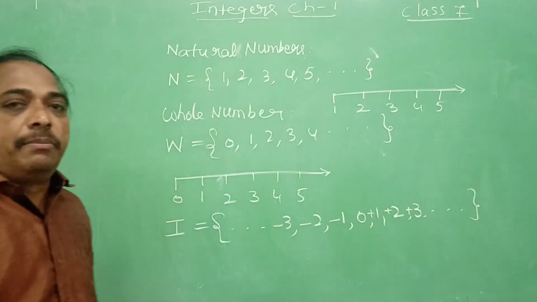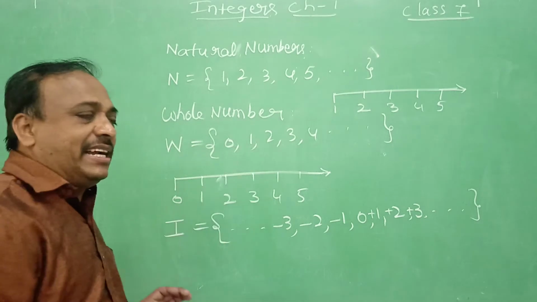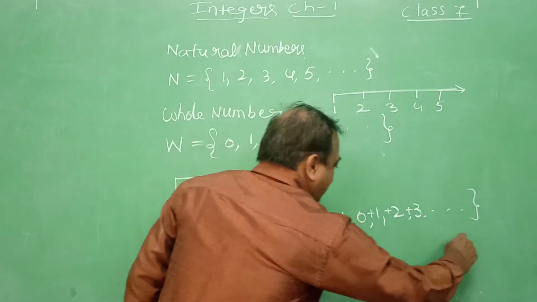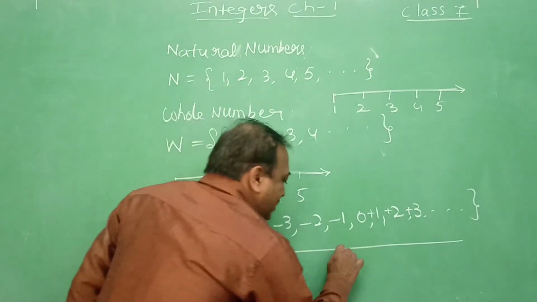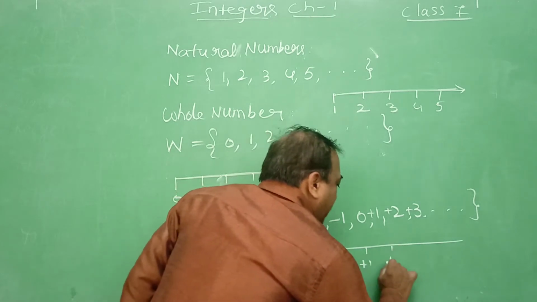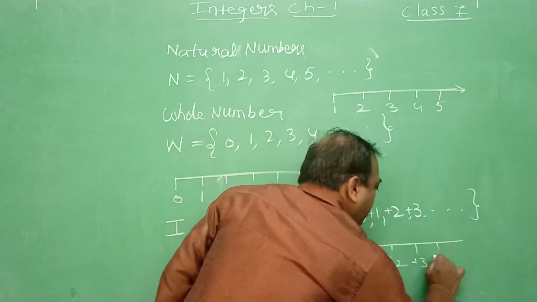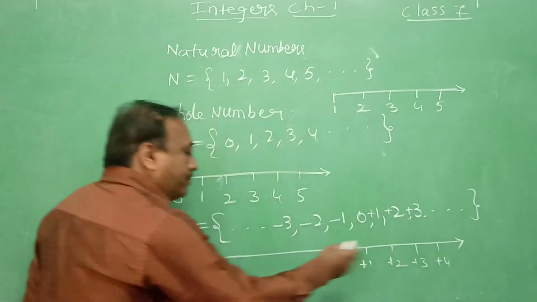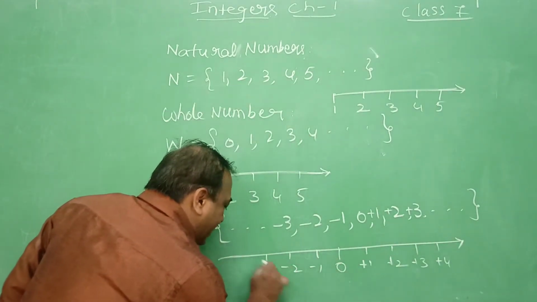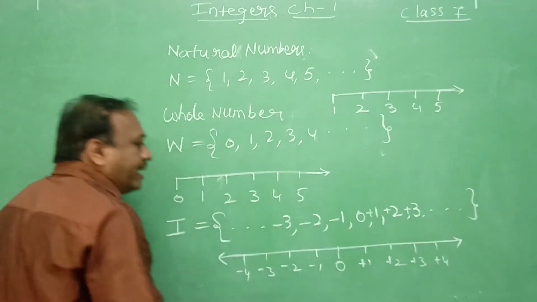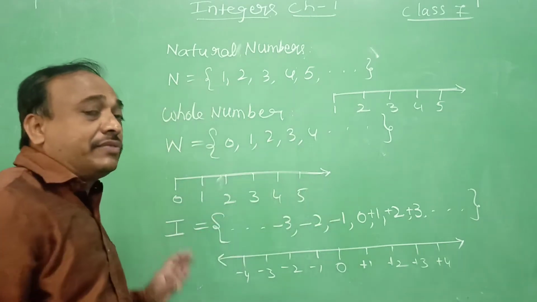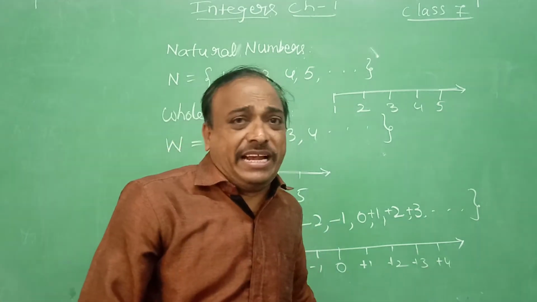So 0, then plus 1, plus 2, plus 3, plus 4, endless numbers. Then minus 1, minus 2, minus 3, minus 4, endless numbers. In both directions, infinite numbers we can represent.